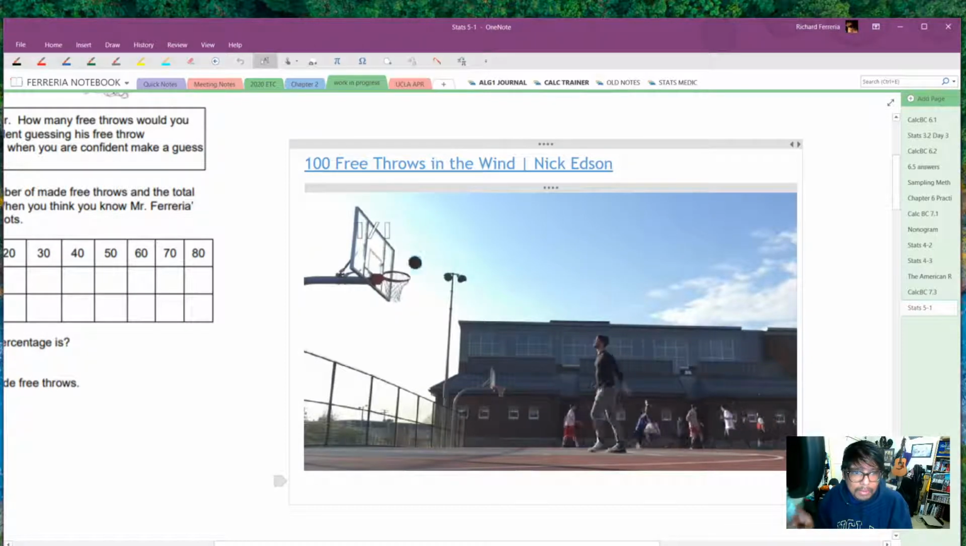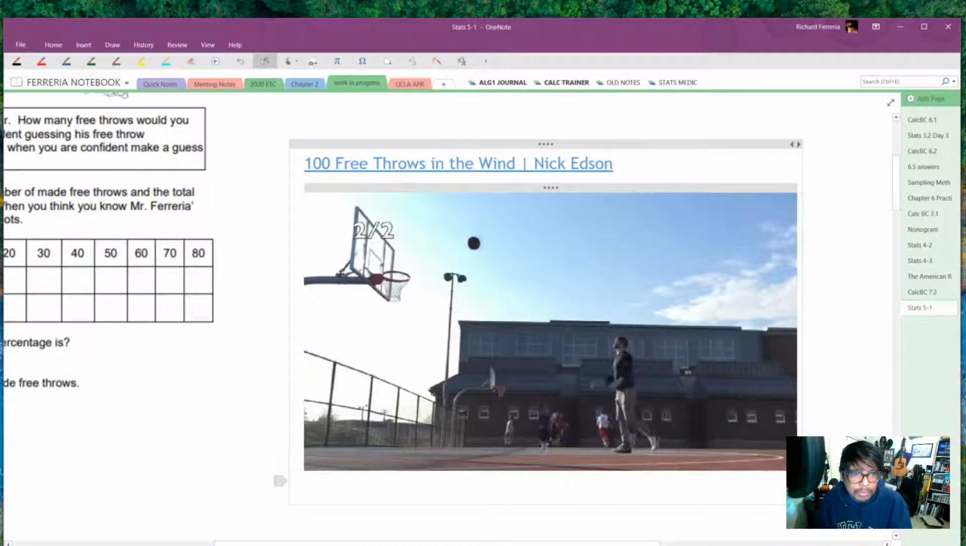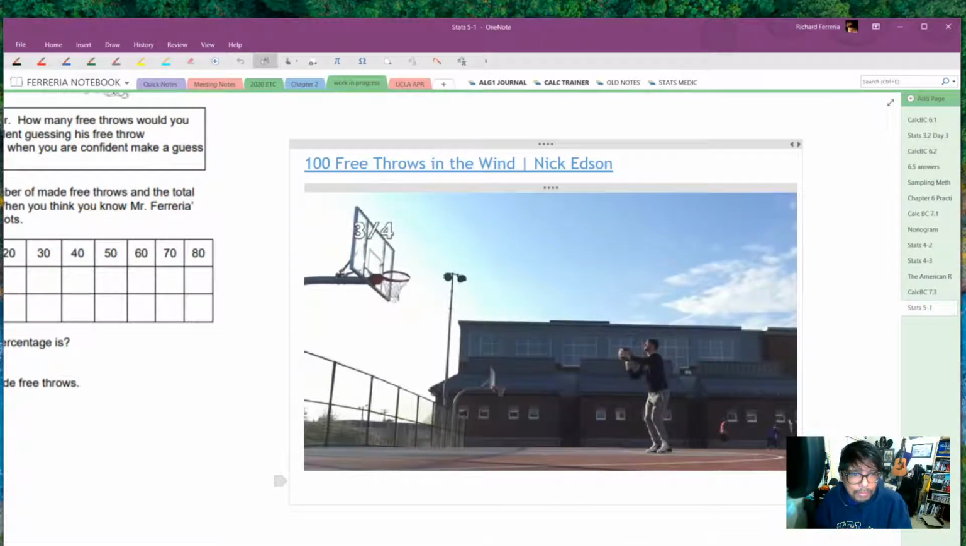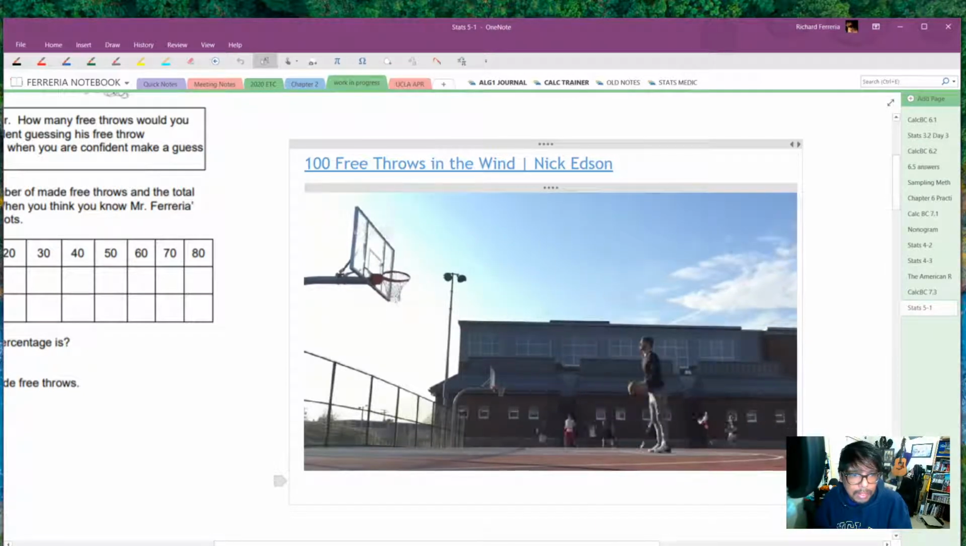I got 1, 2, 3, misses 4, and he makes number 5.